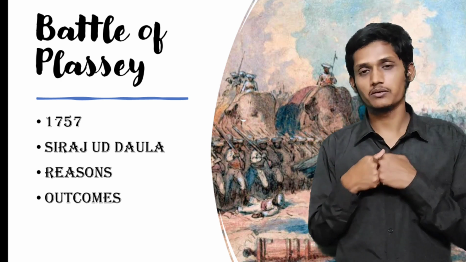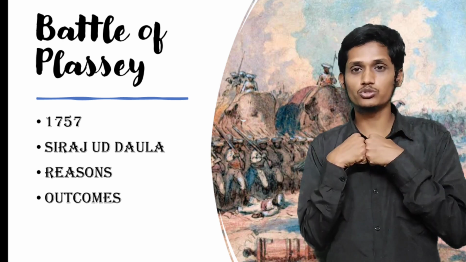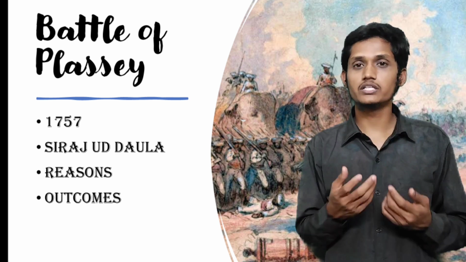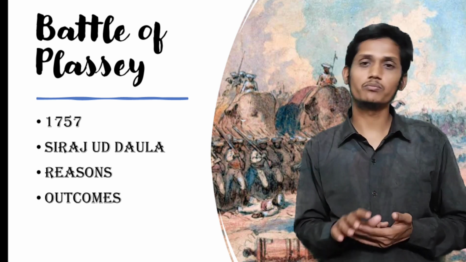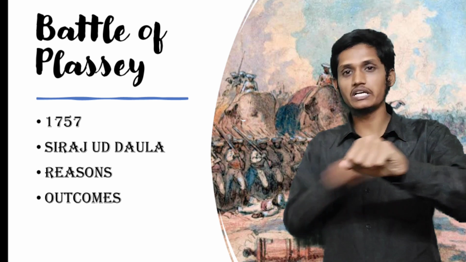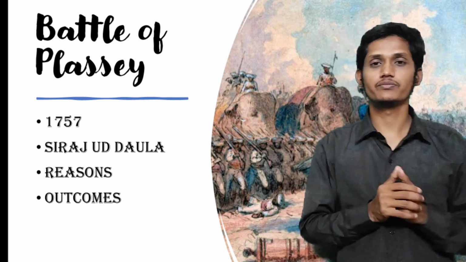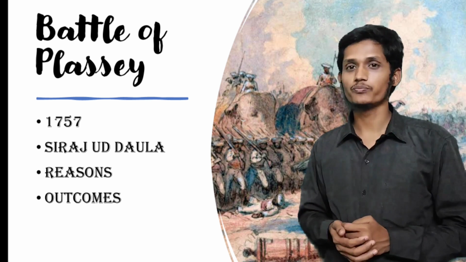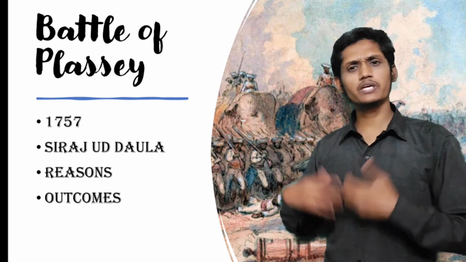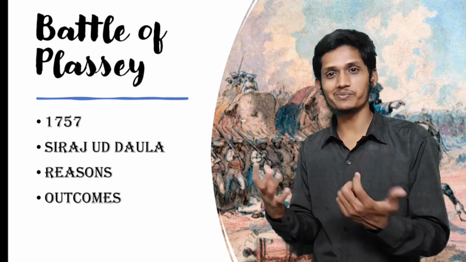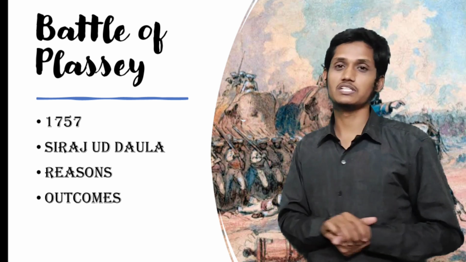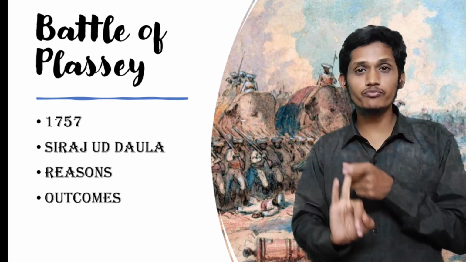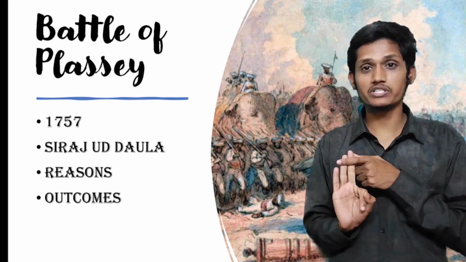Then what took place? British versus Siraj-ud-Dowla. Mir Jafar did nothing in the war, and Siraj-ud-Dowla lost the battle. The British captured Siraj-ud-Dowla and killed him in the battle itself. Now Mir Jafar became Nawab, the king. Now listen carefully. The reasons are three: misuse of dastak, mending of the fort, and the Black Hole tragedy.